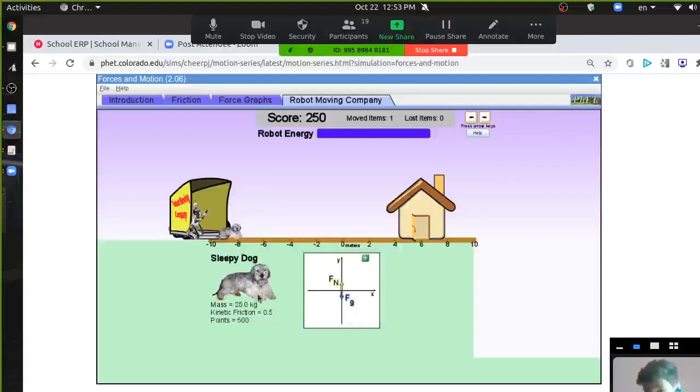Now you have got a sleepy dog. Kinetic friction which is going to oppose is 0.5, and points for making it reach there is 500. Okay, so spend some time on that. You should enjoy it.